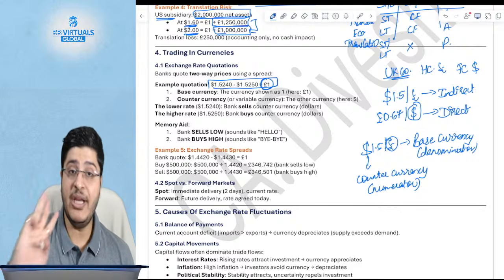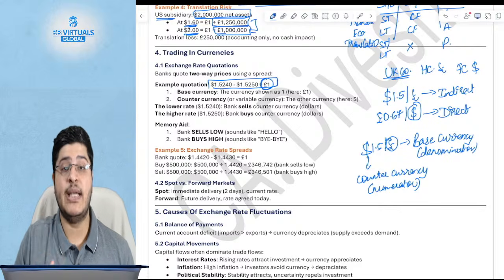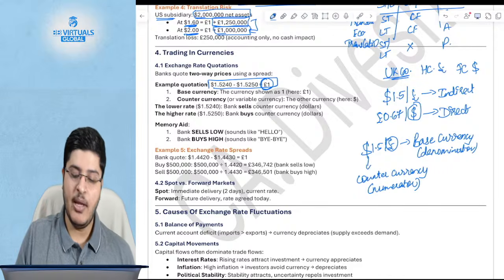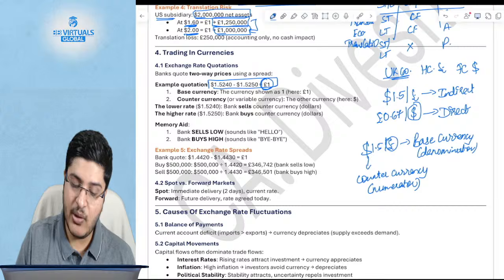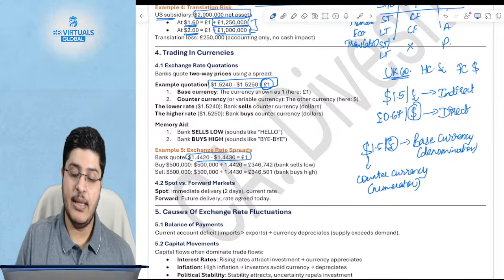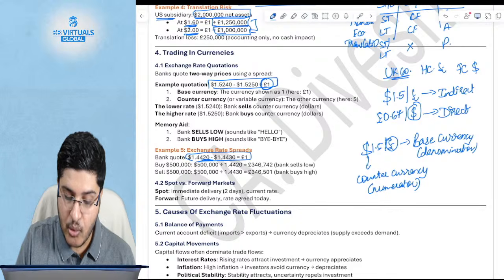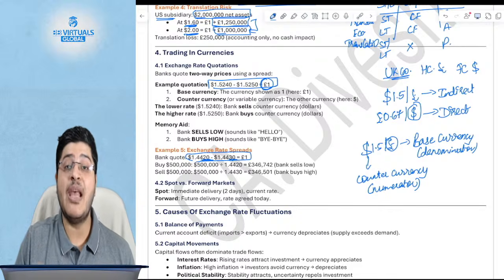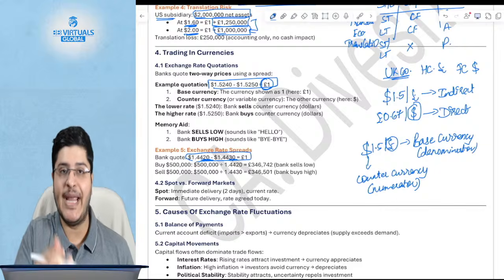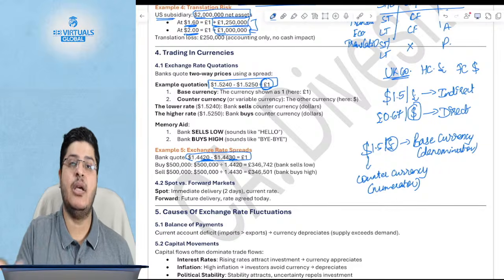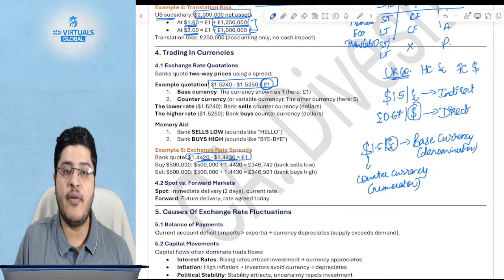Now I'm going to give you three logics. This is where a lot of students make a mistake, so I'm going to give you three logics to get this right. In an examination, you are going to get a quote like this. What does this quote mean? The difference between 20 and 30 is the margin of the bank, because the bank has to earn a profit. If it is exchanging the currency for you, it will definitely earn a profit from you, right?